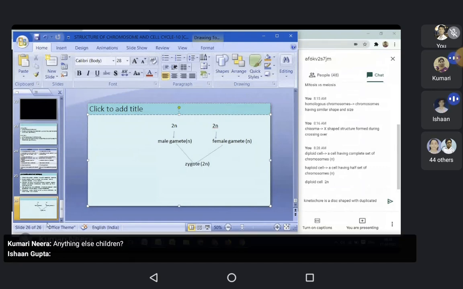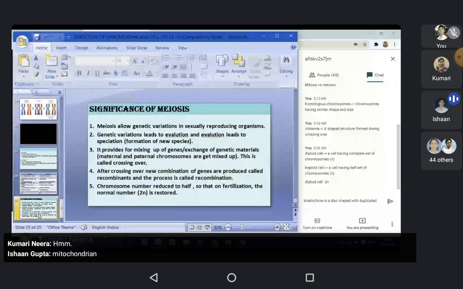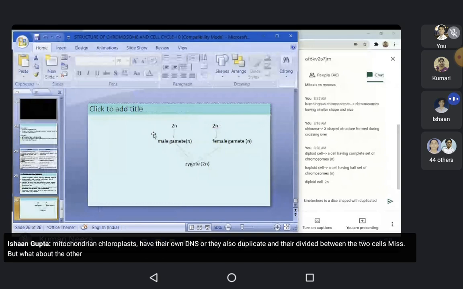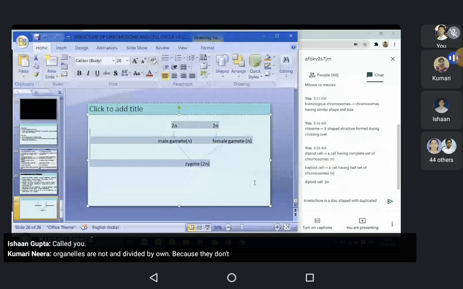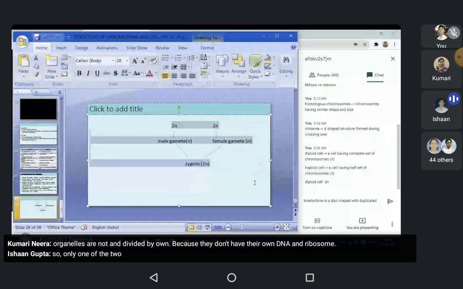Miss, during cell division, the nucleus is separated. The mitochondria and chloroplast have their own DNA, so they also duplicate and they are divided between the two cells. Miss, but what about the other cell organelles? Other cell organelles are not divided on their own, because they don't have their own DNA and ribosome. So only one of the two daughter cells receives the organelles.